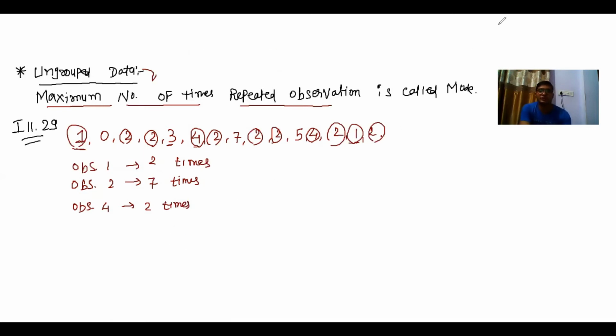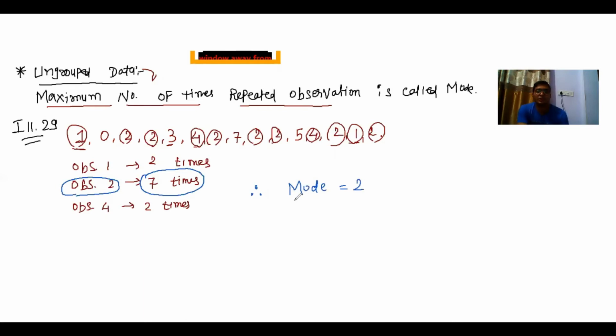So here you can see very clearly that observation 2 is repeating the maximum number of times, and therefore mode is equal to 2. Here mode can be denoted by MO. MO stands for mode. So MO answer is 2. So this is called ungrouped data.